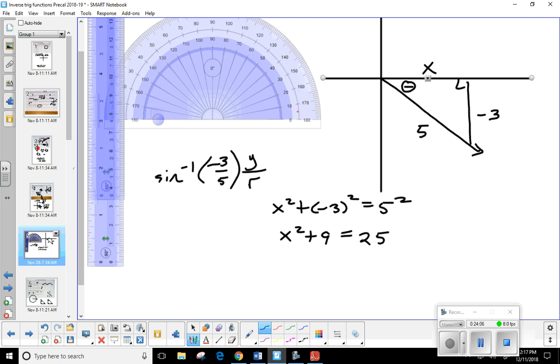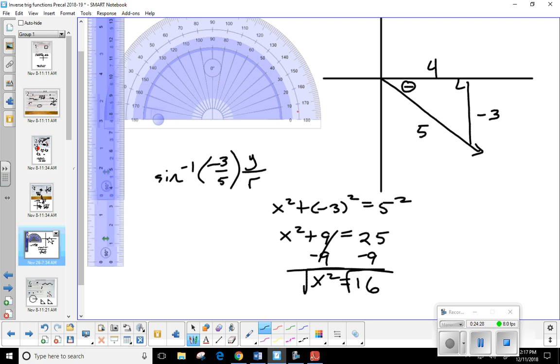25. Okay. Well, I'm going to subtract 9. So x squared is equal to 25 minus 9? Ooh, 16. There we go. And now I want x, not x squared. There you go. So Genevieve was absolutely right. It is 4.